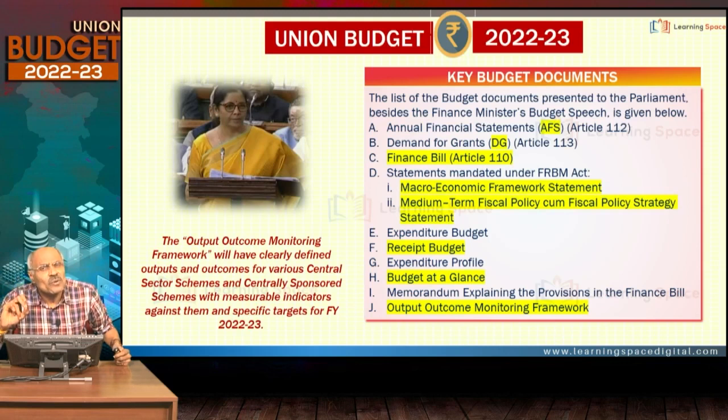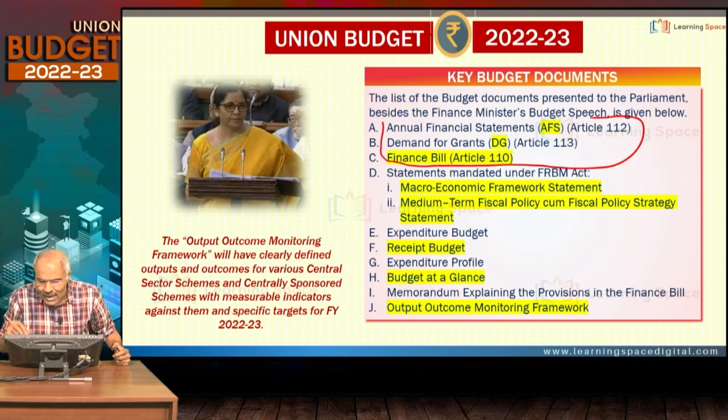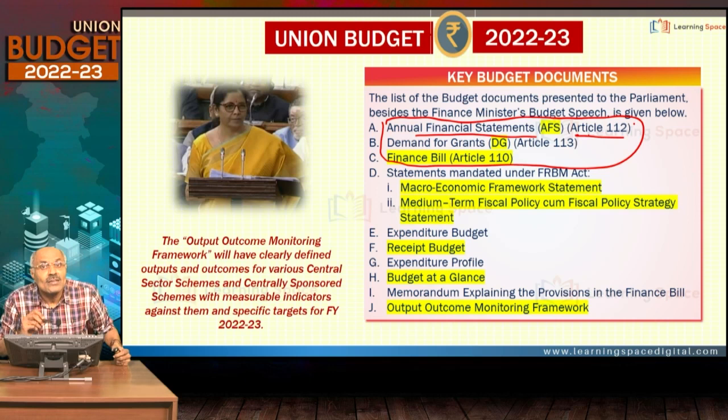Right, friends, before going ahead, what is mandatory as per the Indian Constitution? As per the Indian Constitution, these three are mandatory. I have mentioned the articles also. Budget is not mentioned in the Indian Constitution. It says annual financial statement. That is under Article 112. The revenue account must be separated from other accounts, say capital. That is one important requirement as far as the Constitution is concerned.